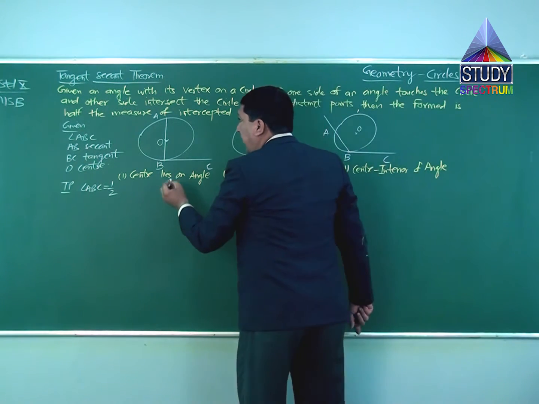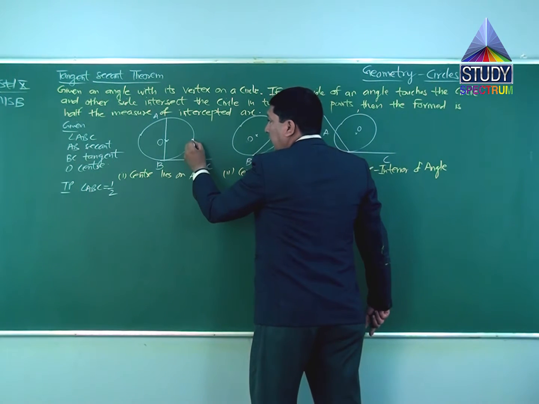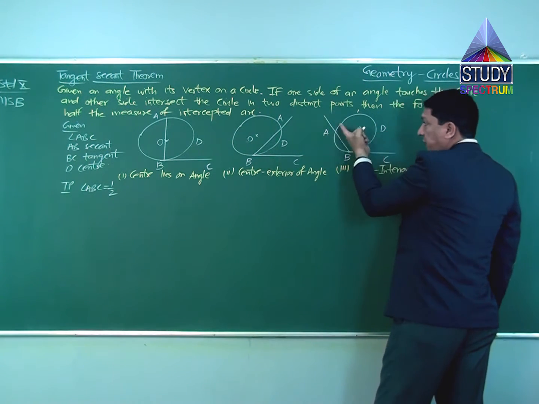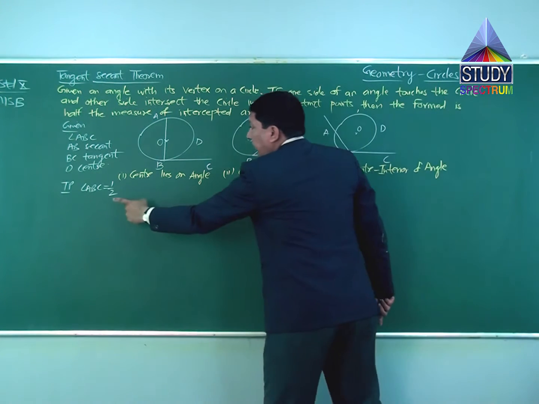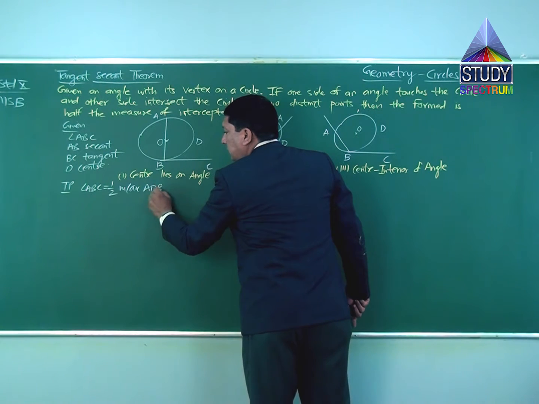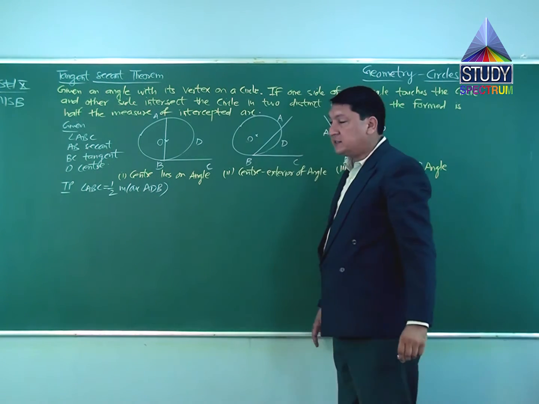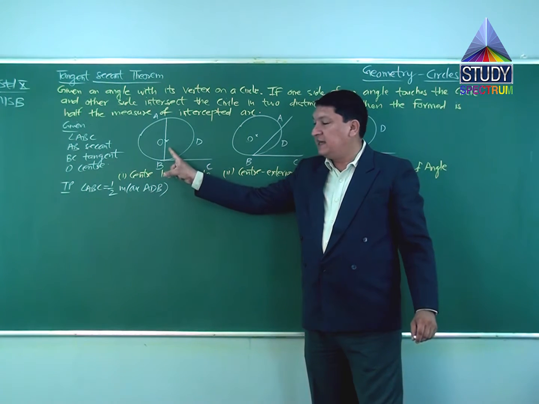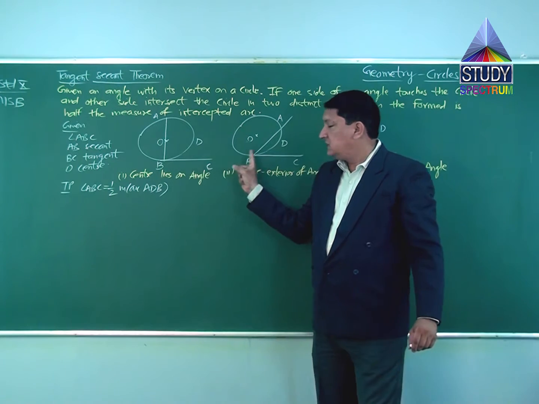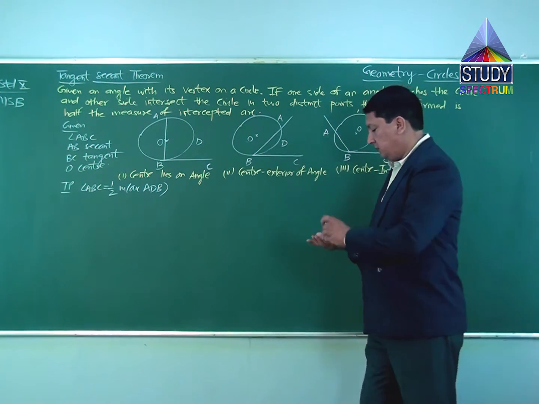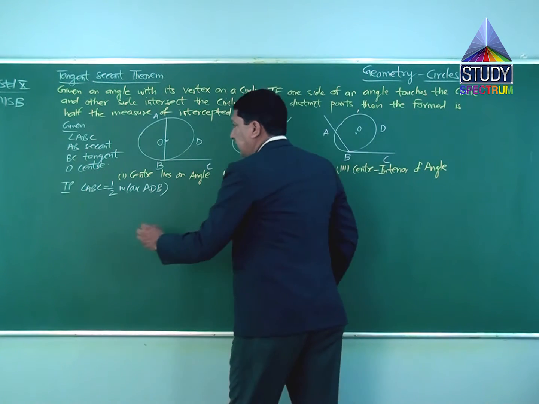So angle ABC is half. Now to avoid confusion, I'll name this point as D, because over here it's a major arc. So angle ABC is half of major arc ADB. This we need to prove in all three cases. So we have found three cases: center lies on the angle, center lies in the exterior of the angle, and interior of the angle. We'll start with the proof.